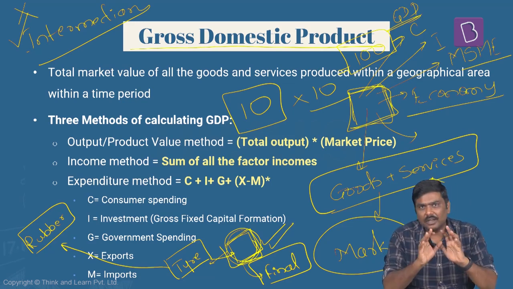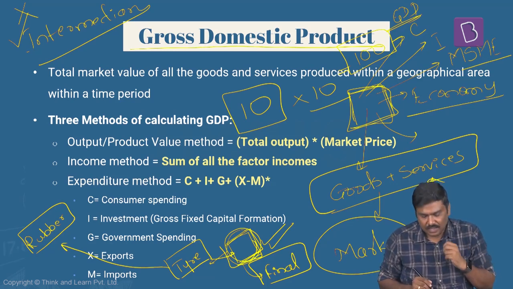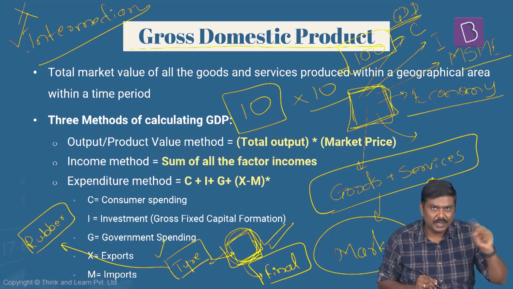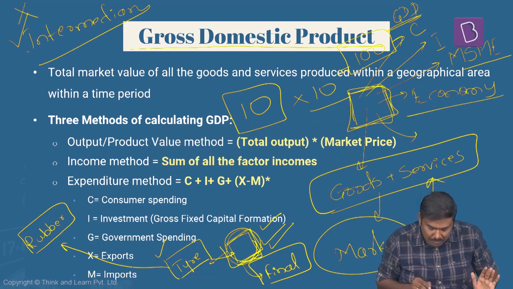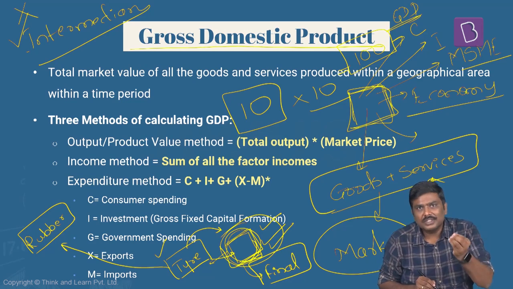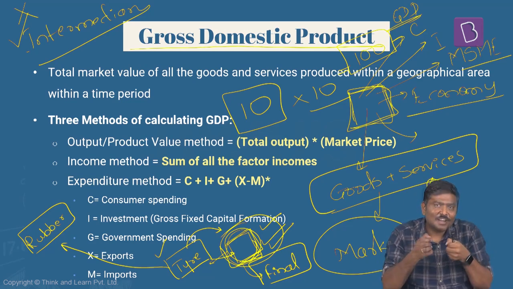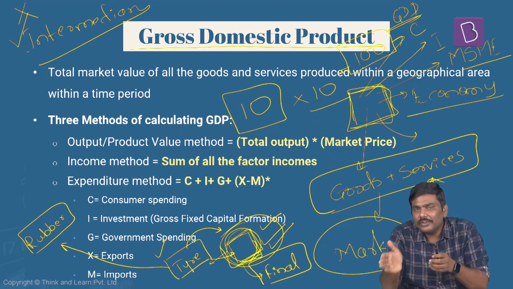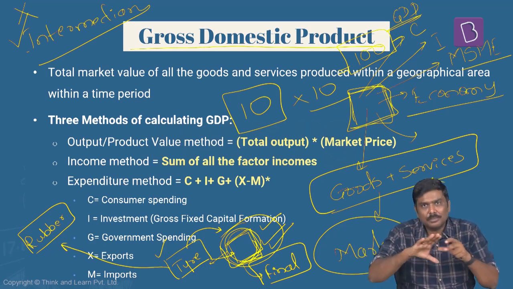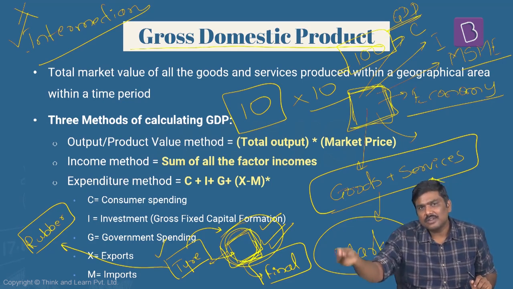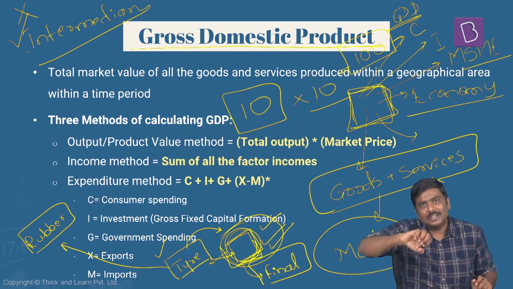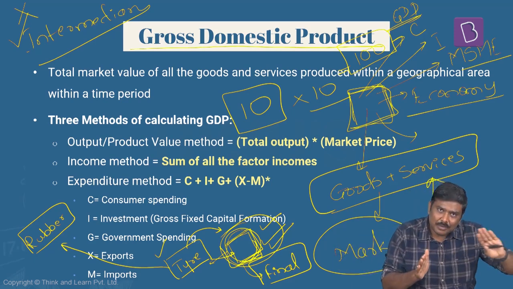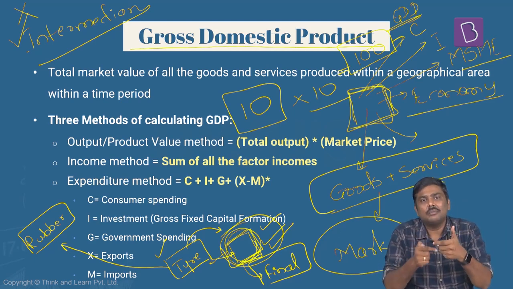What do you mean by this? Let me take a very simple example. In this particular case itself, if I count the market price of the tire and also count the market price of the car, is it okay? Because the market price of the car is arrived at after considering the cost or the price of the tire itself. Obviously when I purchase the car, the tires are components. Tires are already fitted. So when the car is sold to me, whatever the price is, out of this price, the market price of the tires also has been accounted for or included. Now if I count the tires separately and the car also separately, then that will lead to double counting.